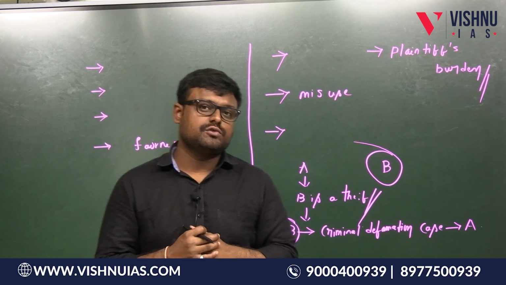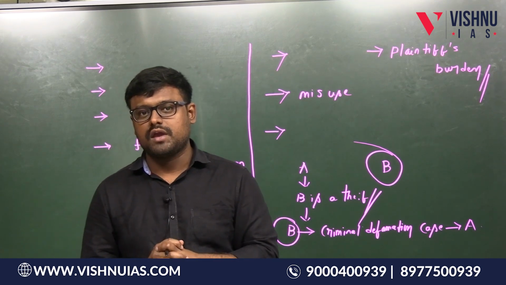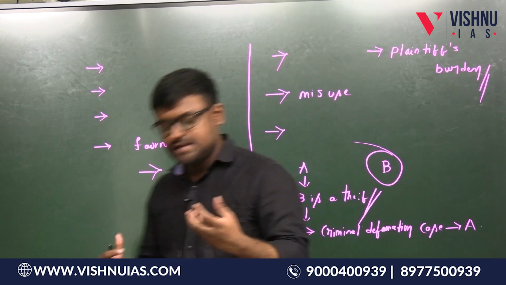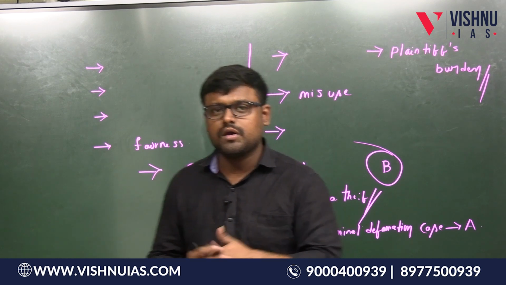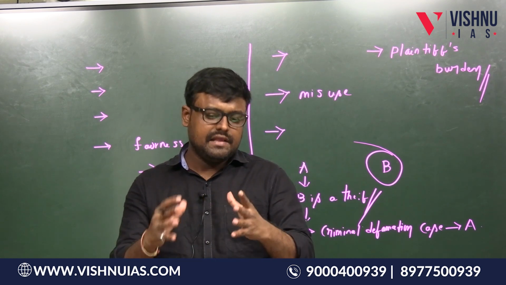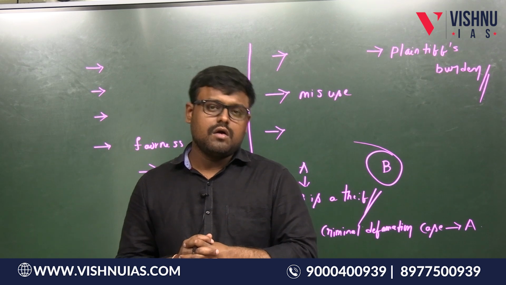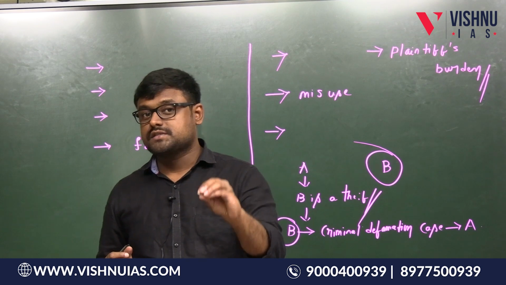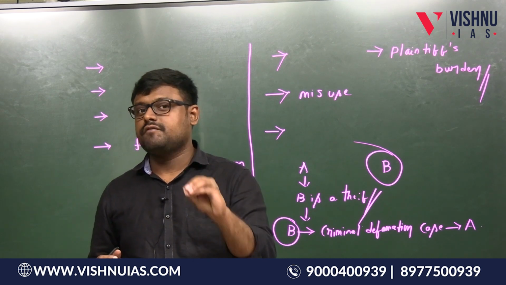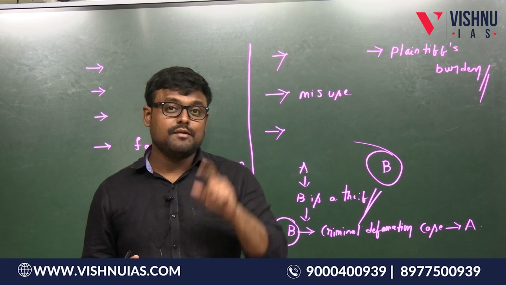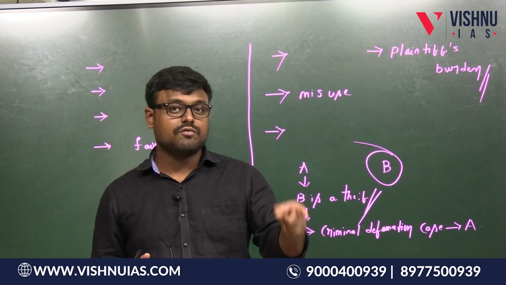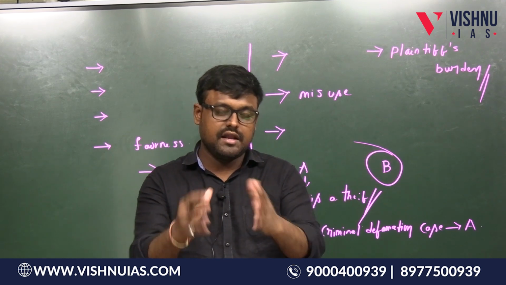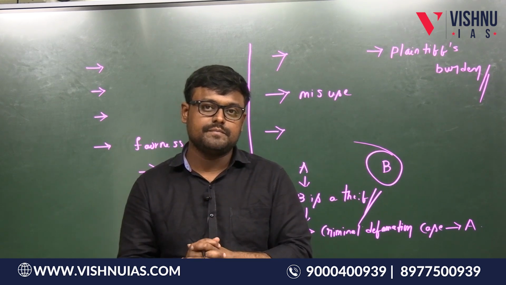So these are the challenges associated with criminal defamation, students. Suppose you are writing a mains answer, what conclusions can you write? You can write that we need to amend or repeal the criminal defamation law. Or we can decrease the imprisonment, because the maximum imprisonment prescribed under Section 500 of IPC is 2 years, and the minimum imprisonment for which a person can be disqualified from being elected as a member of Parliament is 2 years. Exactly, these two are matching. We can relax the jail term here.